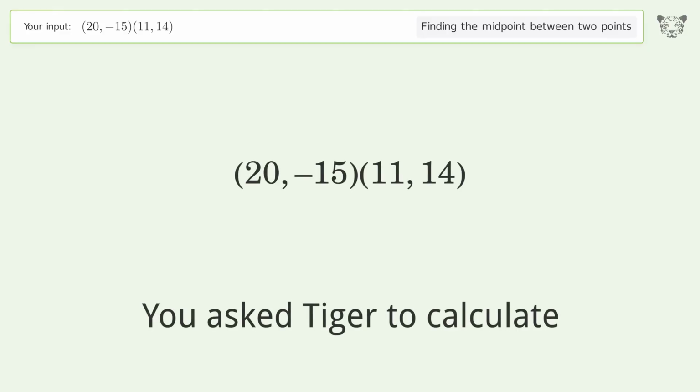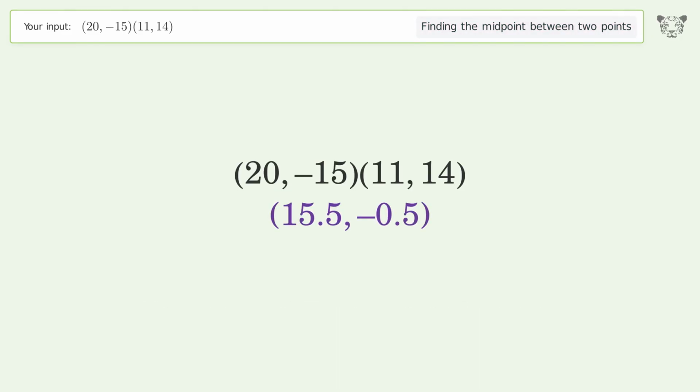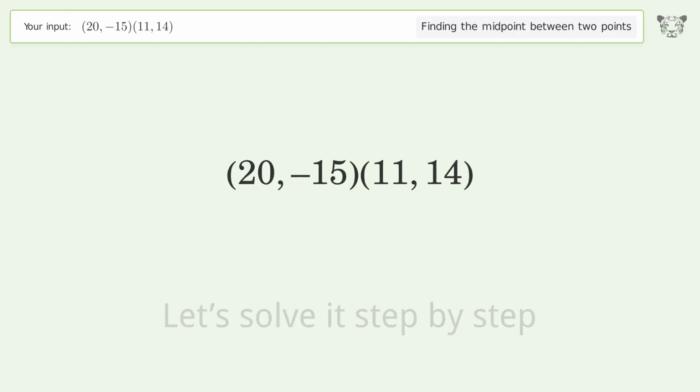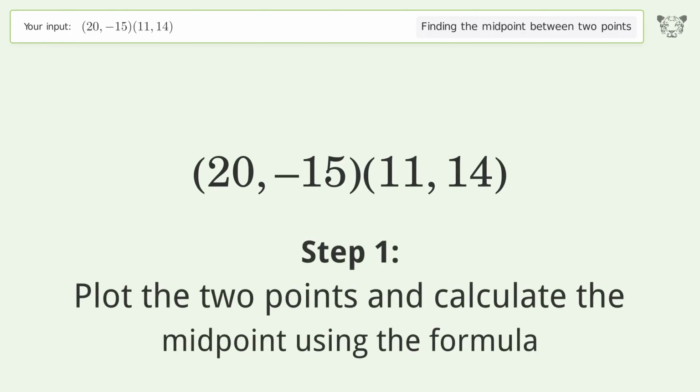You ask Tiger to calculate. This deals with finding the midpoint between 2 points. The midpoint between the 2 points is 15.5, negative 0.5. Let's solve it step by step. Plot the 2 points and calculate the midpoint using the formula.